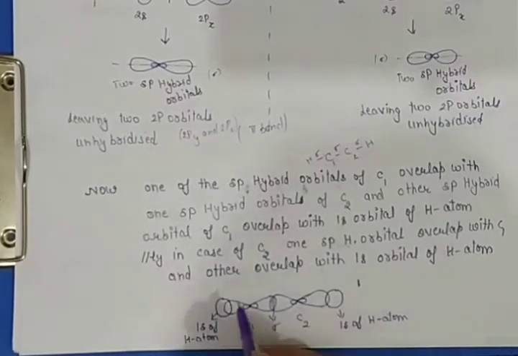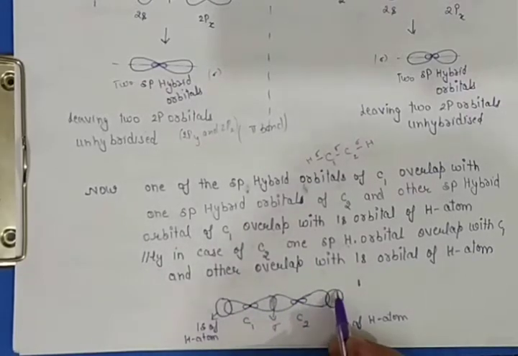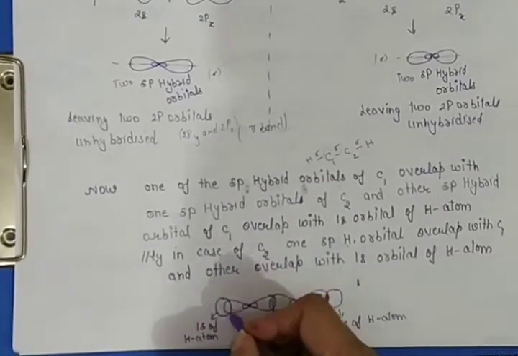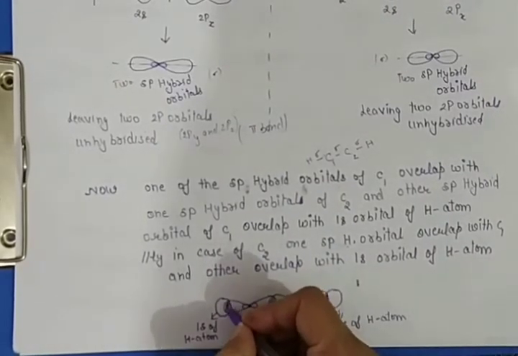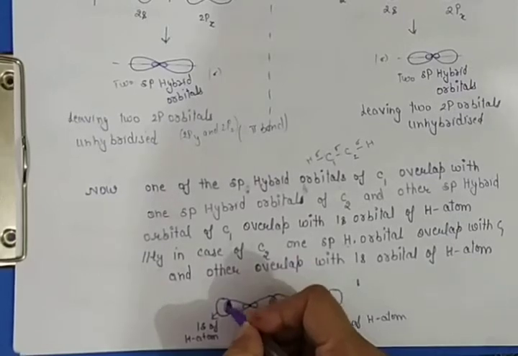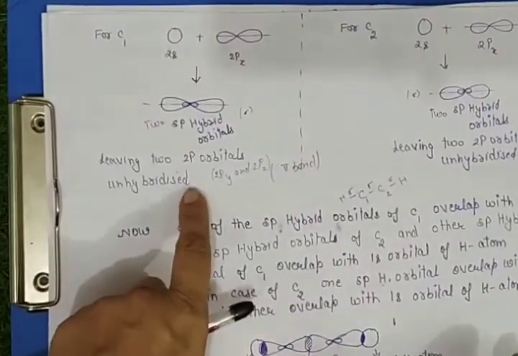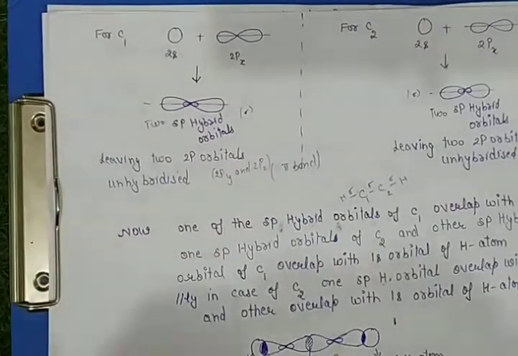The other hybrid orbital of each carbon separately overlaps with the s orbital of a hydrogen atom, isn't it? So this is the overlapping of these orbitals to form the sigma bond. Now here C1 and C2 both have 2 unhybridized p orbitals, which overlap to form the pi bond.